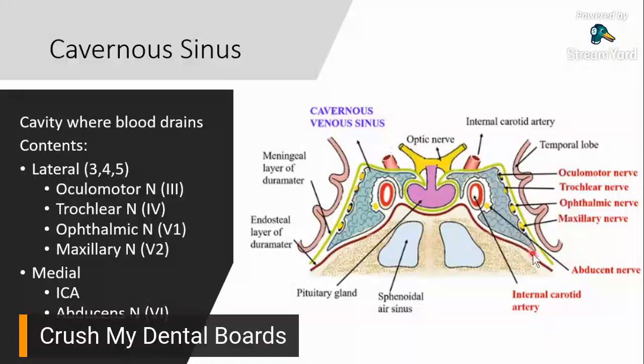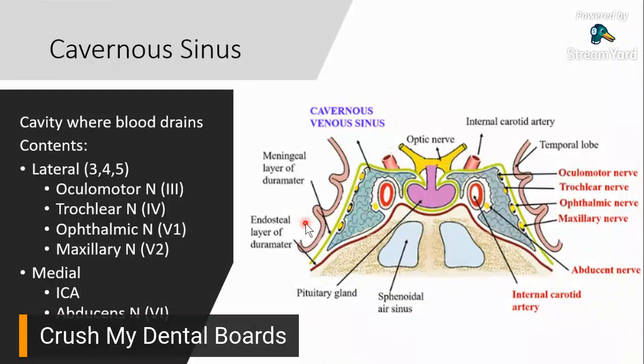So alam natin na bilateral yan. Di ba? Ang cranial nerves, they're bilateral. It exists on the left and on the right. So on the lateral aspect of the cavernous sinus, it is lined by 3, 4, V1, V2. On the medial aspect of the cavernous sinus, doon naman natin makikita yung internal carotid artery at yung napakaliit na abducens nerve or your cranial nerve 6. Okay? I hope that's clear.